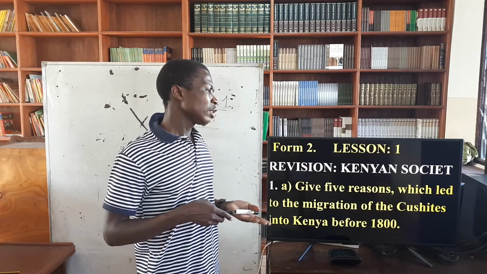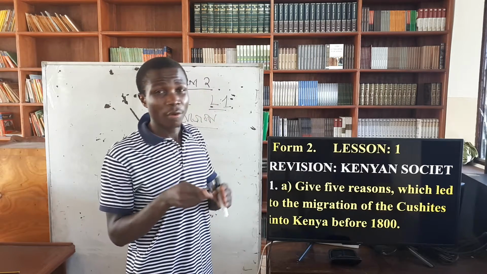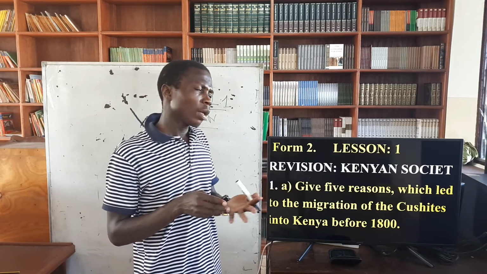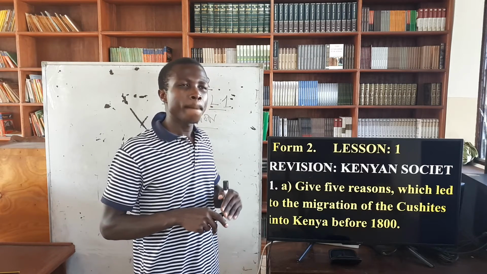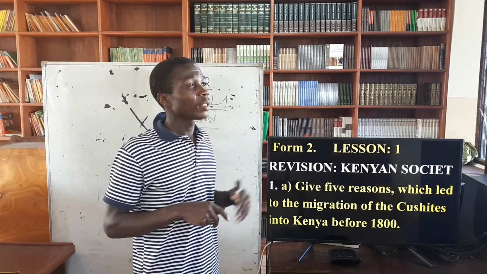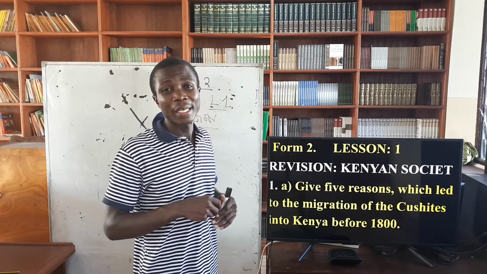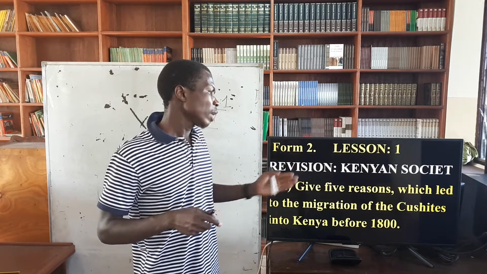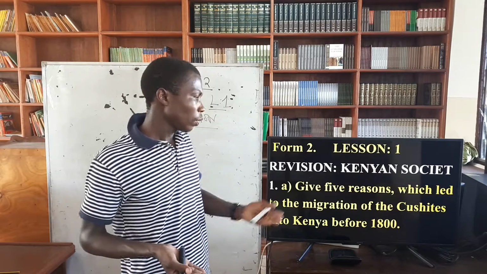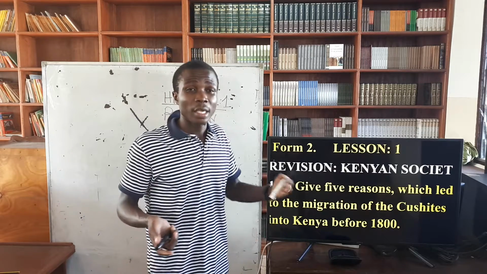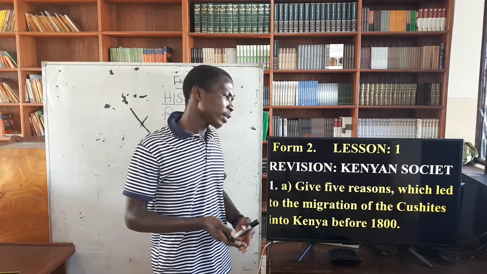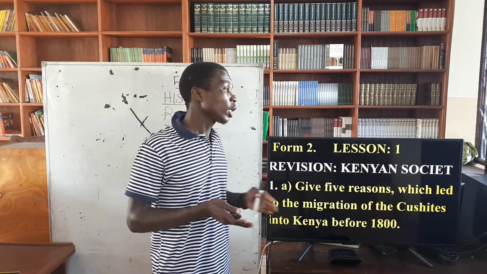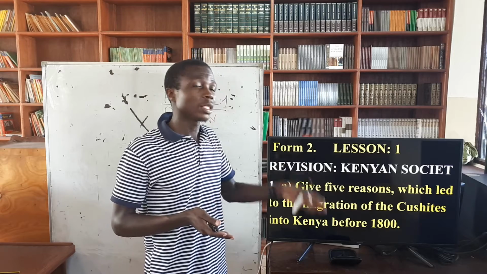Then what are the reasons that made the Kushites move? When we talk about the Kushites, we have a section that came from Ethiopian land, and another section that came from Somalia. Let's look at the reasons that might have led to their coming to Kenya. I just want you to know that everybody, as far as this community is concerned, came into this country.